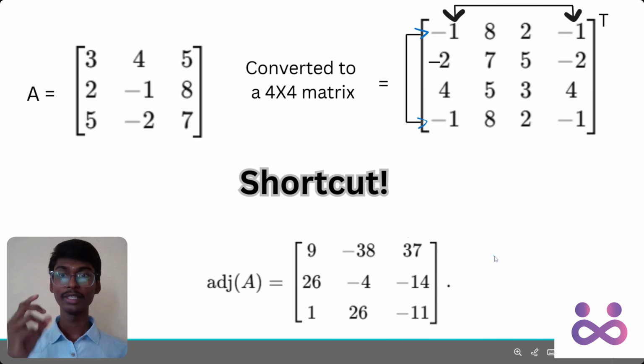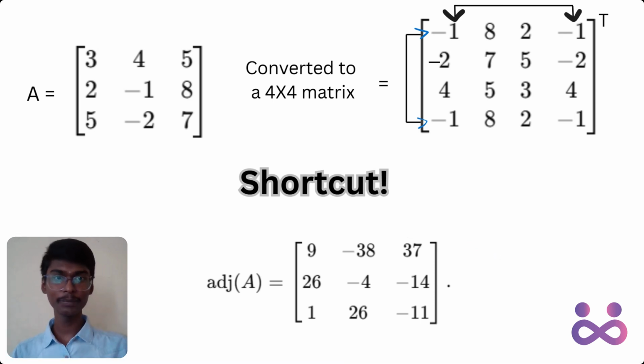So, instead of finding the determinant 9 times, here it's easy multiplication and subtraction. You've been able to do it. So, that's the trick. Thank you.